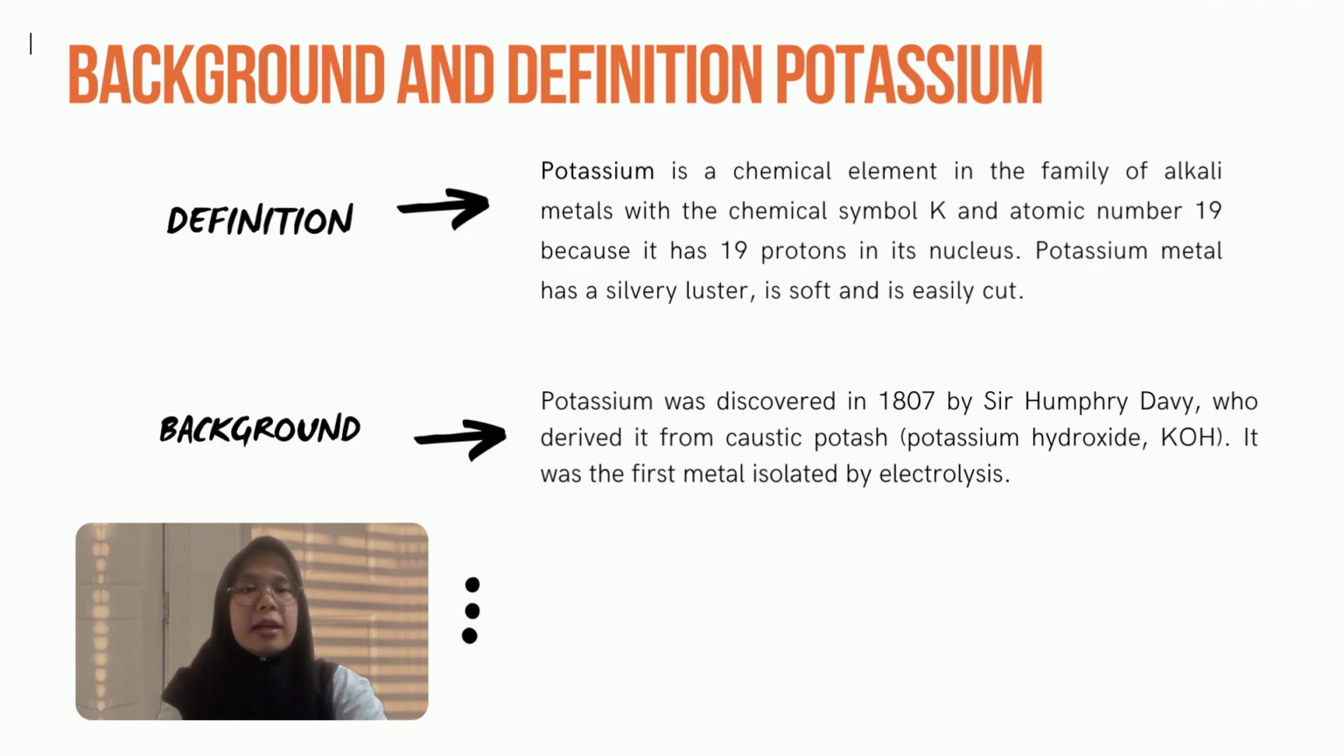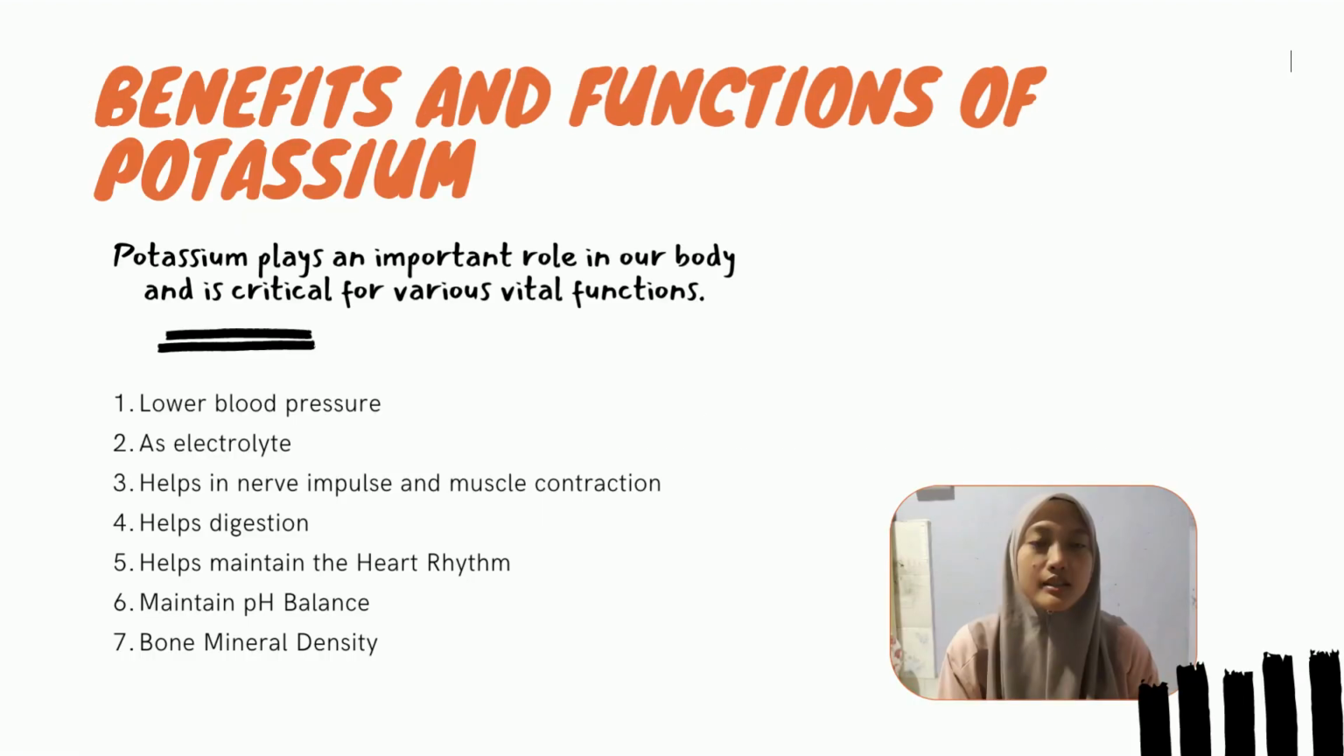Potassium was discovered in 1807 by Sir Humphrey Davy, who derived it from caustic potash. It was the first metal isolated by electrolysis.